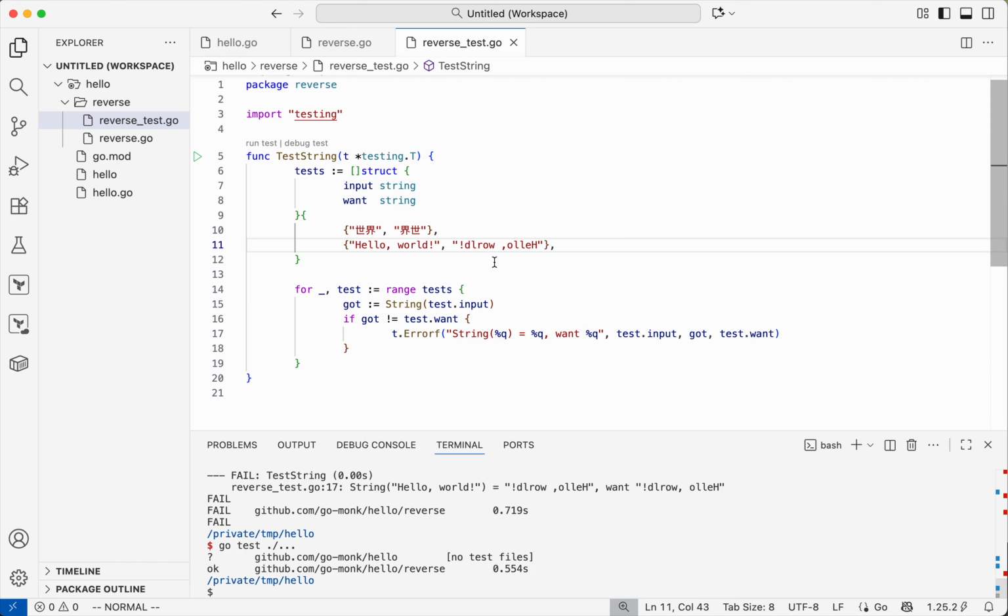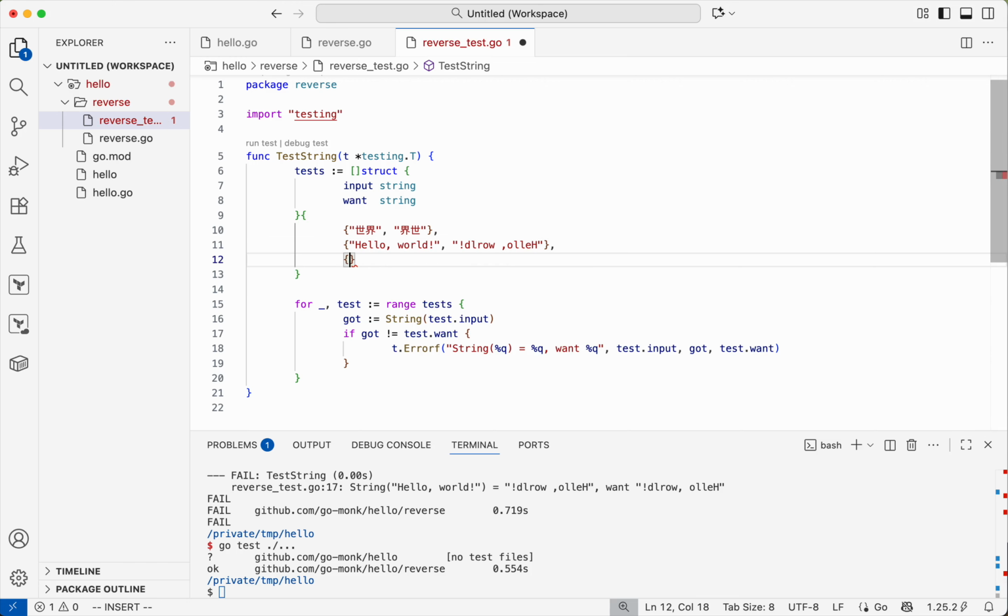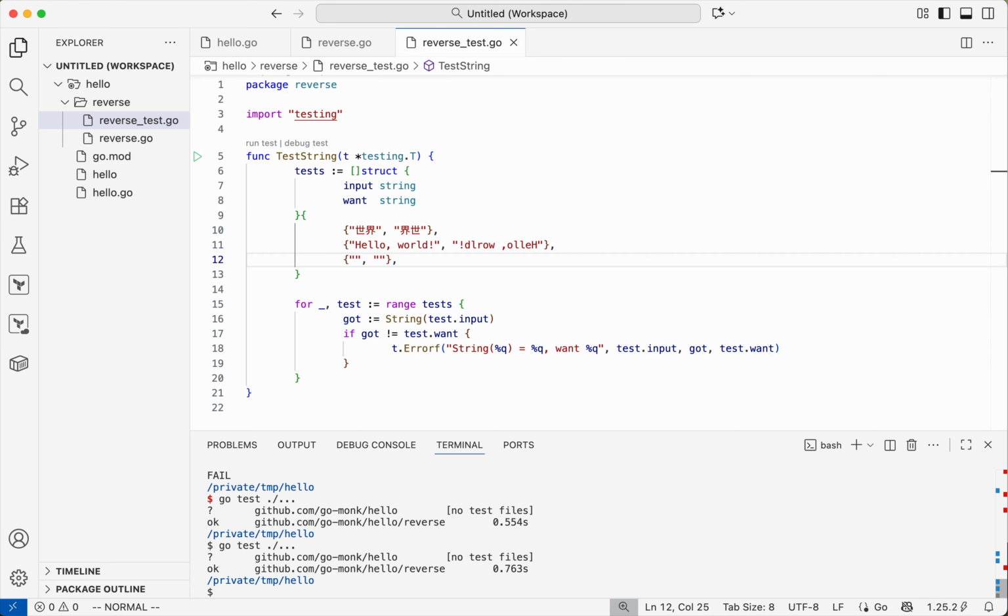Okay, nice. And let's add an edge case. So if the input is an empty string, we expect an empty string as output. Let's see now. Cool.